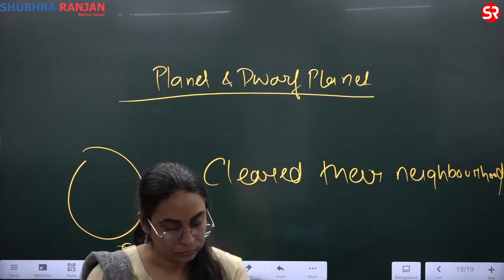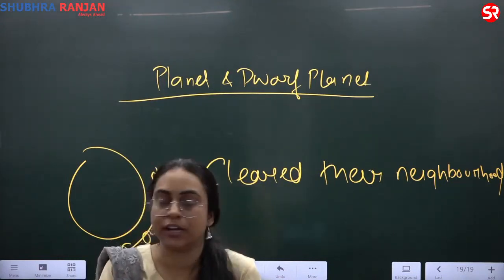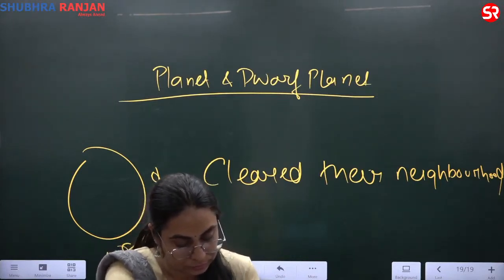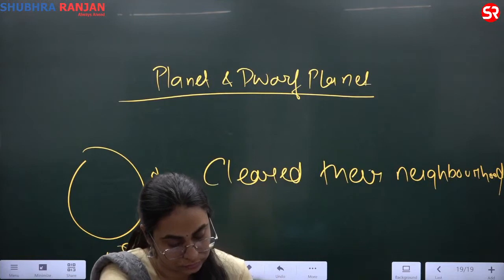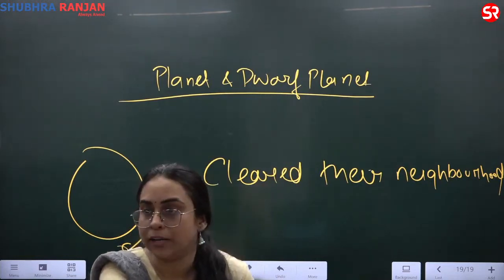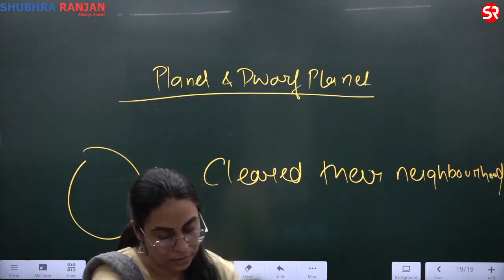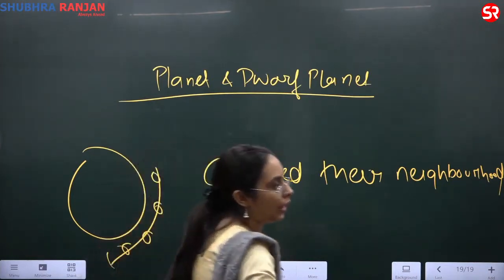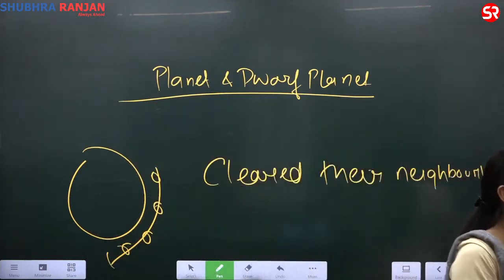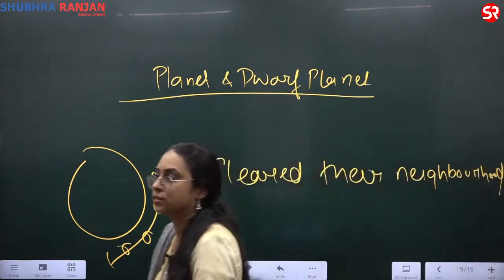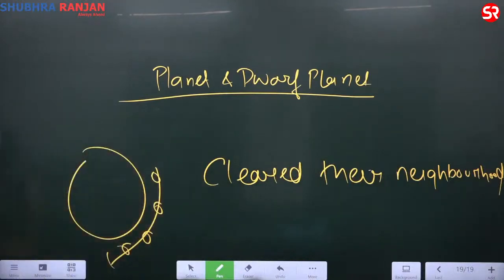Okay. Right? Pluto did not meet the third criterion, and therefore was declared a dwarf planet. Okay. Pluto did not meet the third criterion.